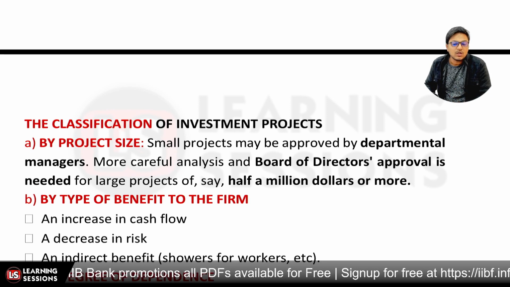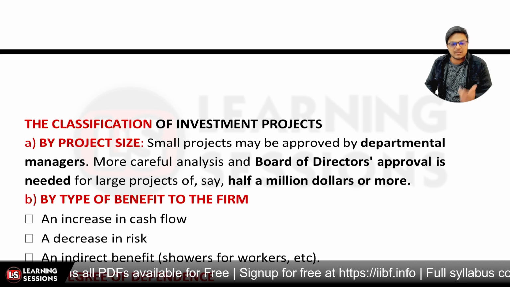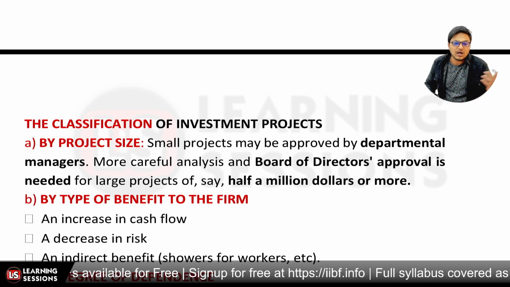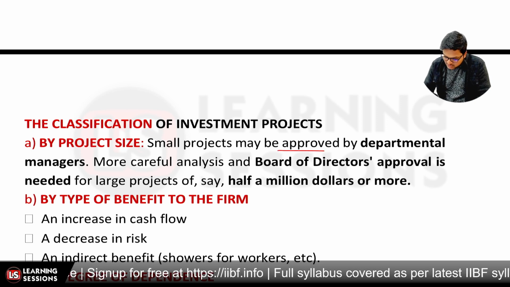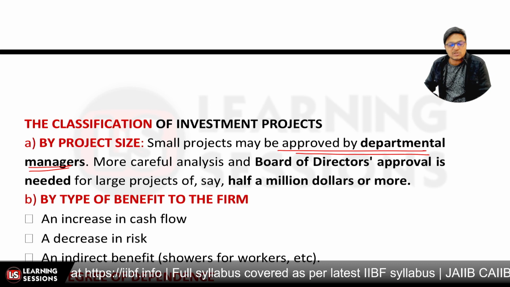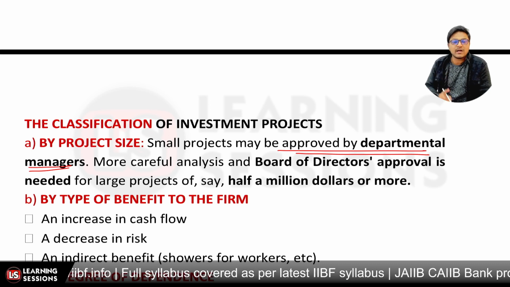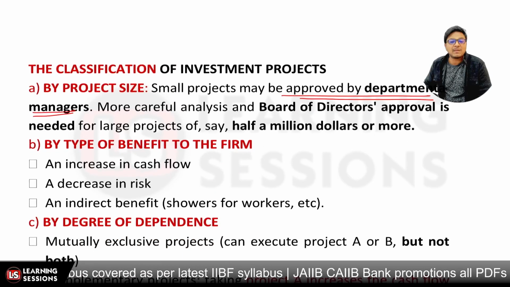First of all, it's related to classification by project size. Now project size, there may be small projects, there may be big projects. Small projects can be approved by the departmental managers, whatsoever, the departmental managers can approve themselves. But if it is a big project, in that particular case, the board of directors' approval may be required. And further, it could be related to the type of the benefit to the firm.